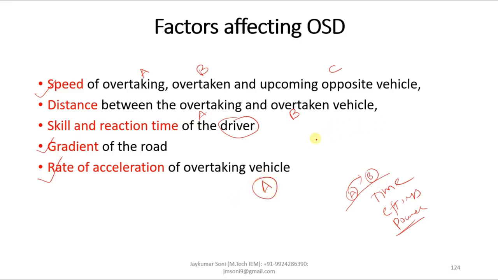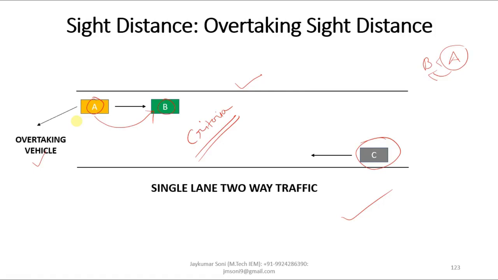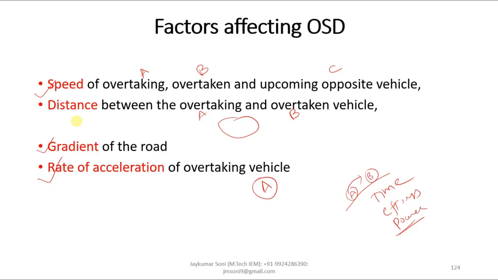Let me repeat it once again, this is the basic scenario. A and B are going in this direction, C is going in the opposite direction, and B is a slow moving vehicle. A wants to overtake B, so A is called the overtaking vehicle, B is called the overtaken vehicle, and vehicle C is called the upcoming opposite vehicle. These are the various factors affecting overtaking sight distance. Now let us try to understand the concept thoroughly.